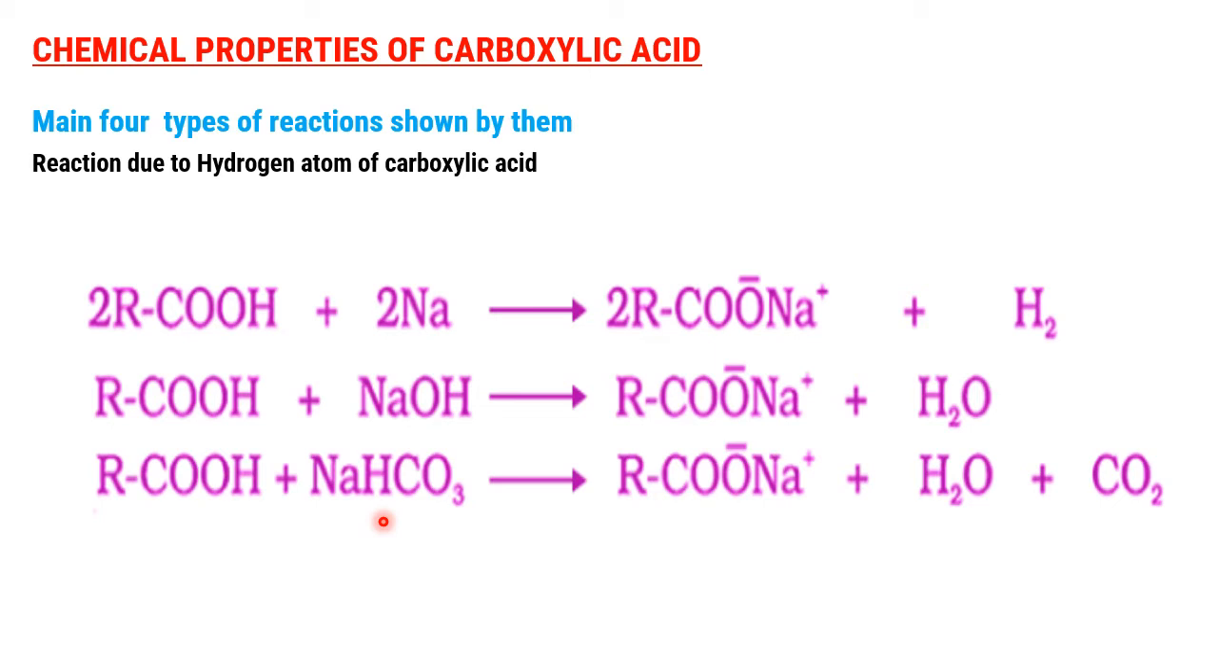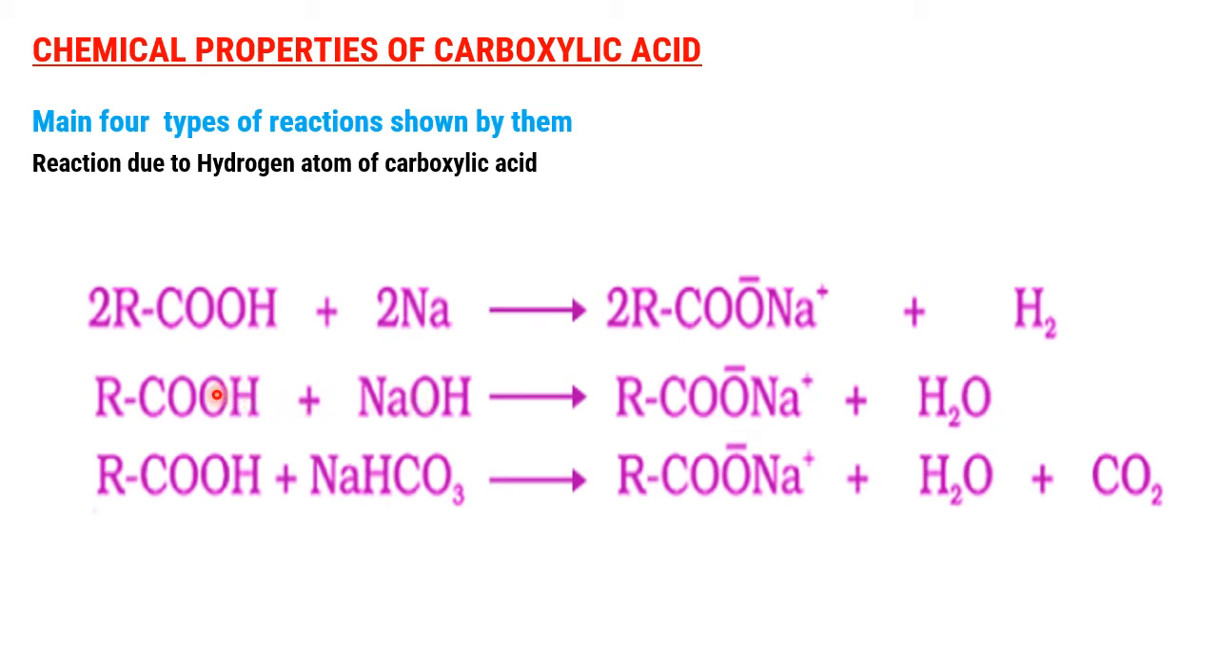Because in the previous session, in inorganic chemistry, we learned that acids react with metals and liberate hydrogen gas. Acids react with base, giving salt and water. Acids react with carbonate or bicarbonate, giving carbon dioxide gas. So all these are peculiar properties of what? Acids. And all these properties are given by organic acids also.